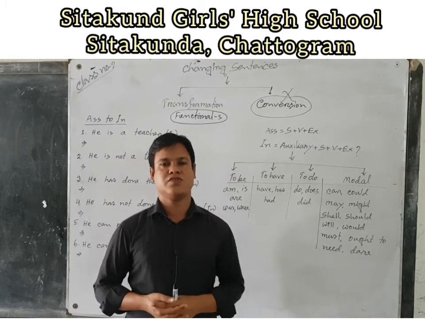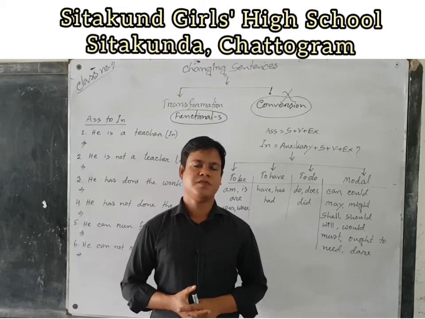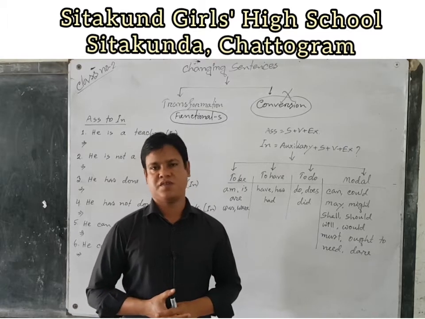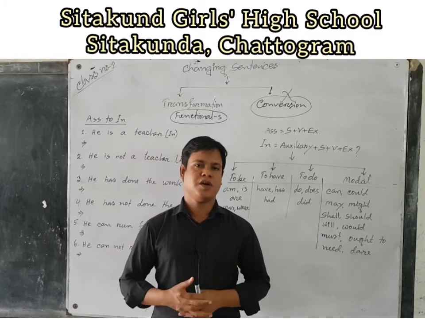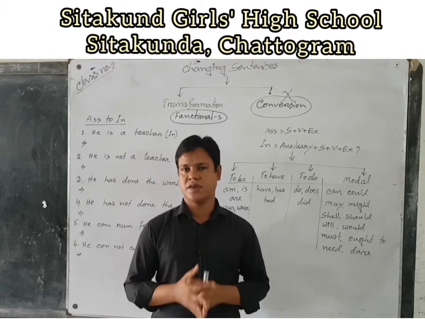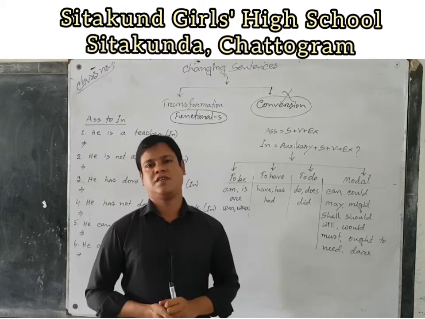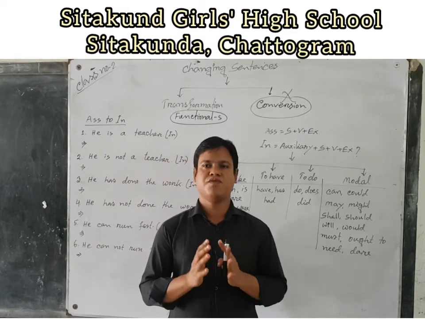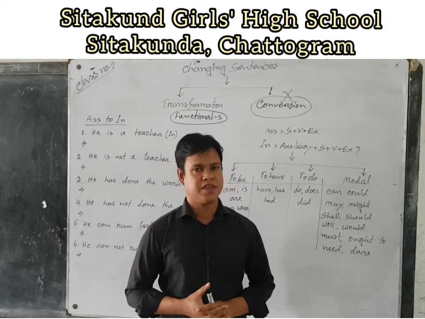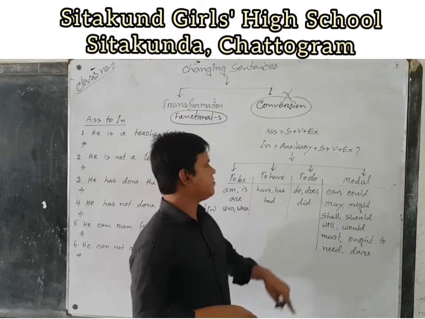We know functional sentences are of 5 types: assertive, interrogative, imperative, optative, and exclamatory. Now, we want to change assertive to interrogative. If we want to transfer assertive to interrogative, then at first we have to know the structure of an interrogative sentence and the structure of an assertive sentence.